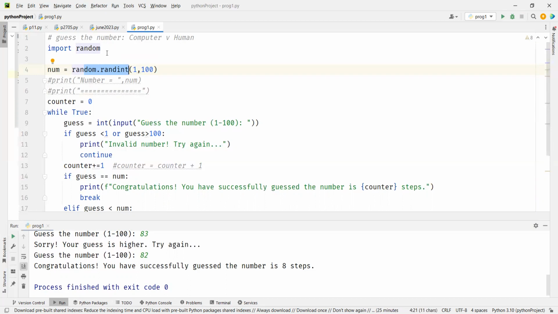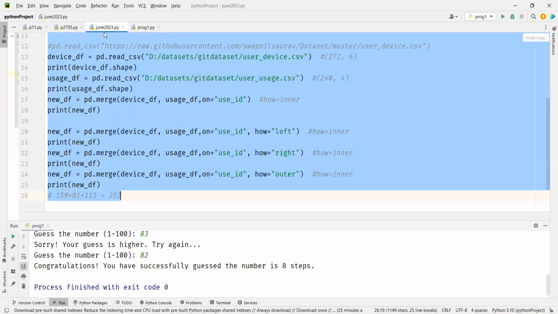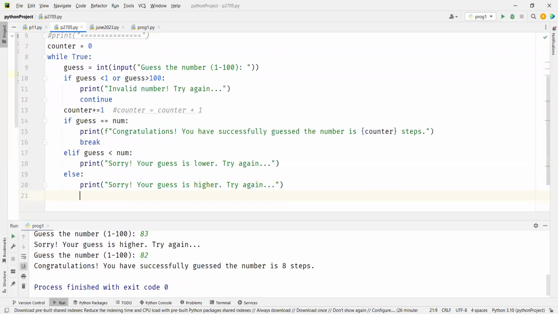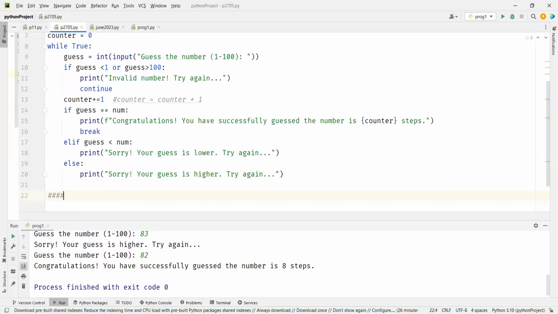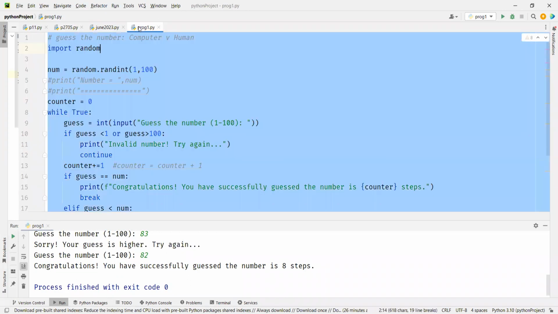Now let's make it computer versus computer, so the computer will come up with a number and also guess the number. Let me move this as a backup copy, so when I upload, I'll have this copy as well.